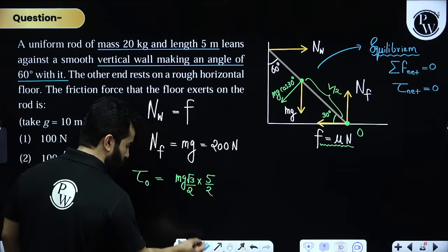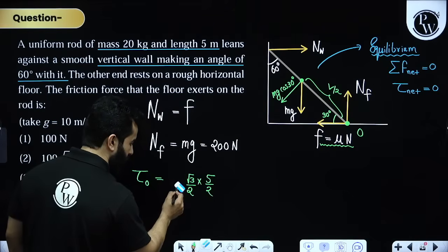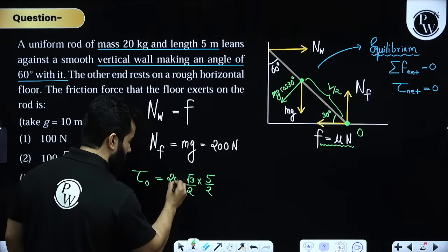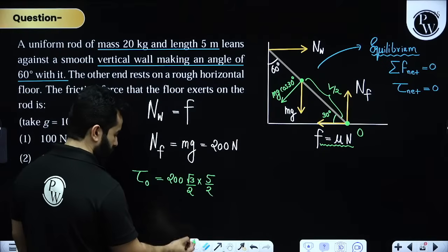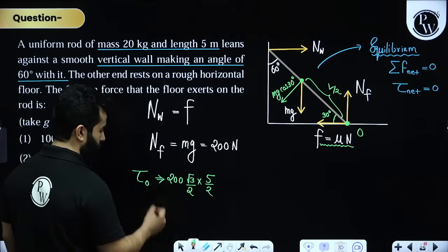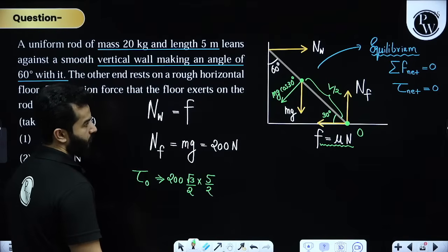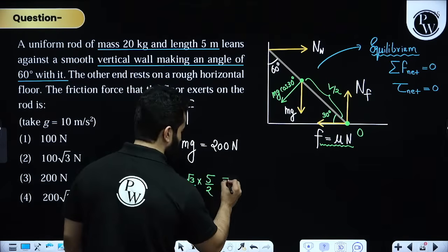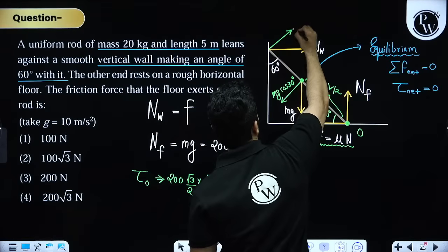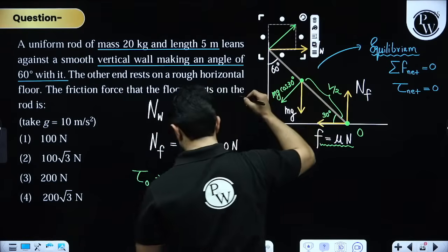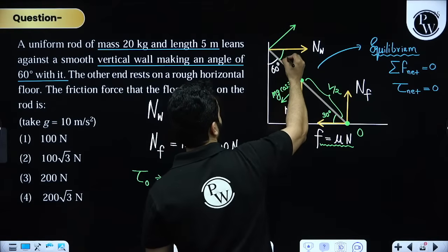Instead of mg, I should write it as 200. Clear? This torque will get balanced by this torque, NW, and this is NW. This is 60 degree, this is going to be 30 degree.